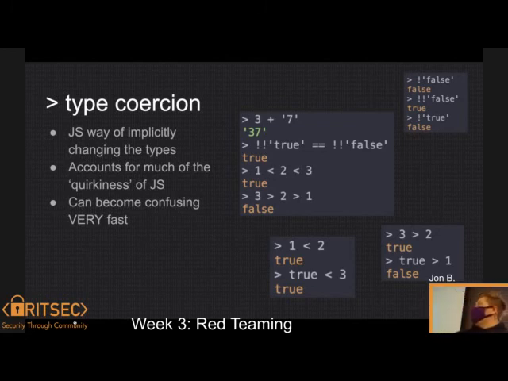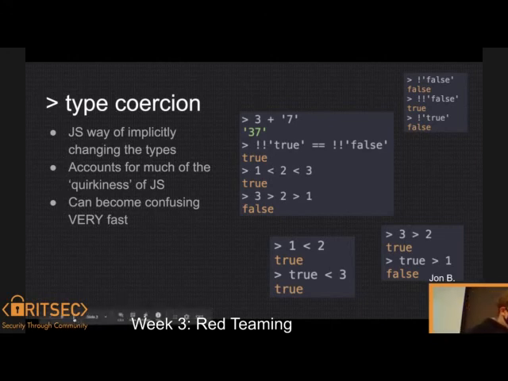And you can see some examples, like 3 plus the string 7, it's now 37. And there's also this weird thing where 1 is less than 2 is less than 3 is correct, but 3 is greater than 2 is greater than 1 is not correct, because what it does is it changes 3 is greater than 2 to the expression true, and then true becomes 1, and 1 is not greater than 1. So a lot of weird funkiness there.